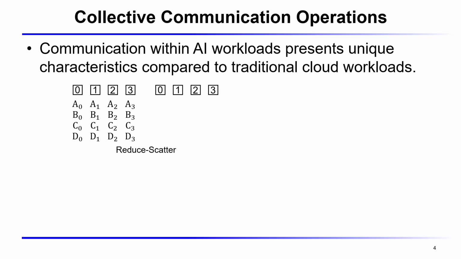Before diving into our approach, let's first establish some background on the communication primitives that distributed training relies on. All the parallelism strategies we just mentioned are ultimately built on top of a small set of collective communication operations, so understanding these is essential. The first is the reduce scatter, which reduces the data across nodes, for example, by summation, and then scatters the partial results, so each node ends up holding one slice of the final output.